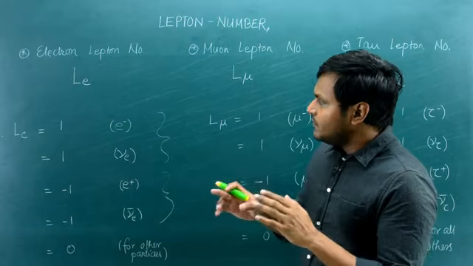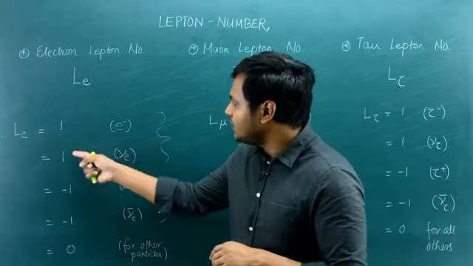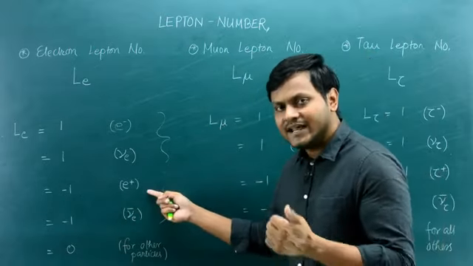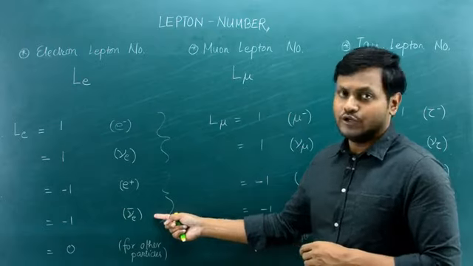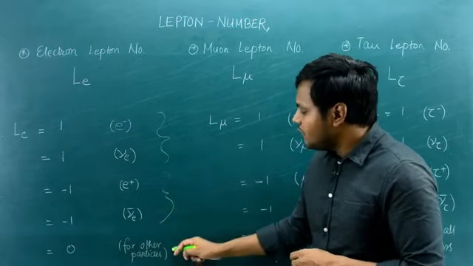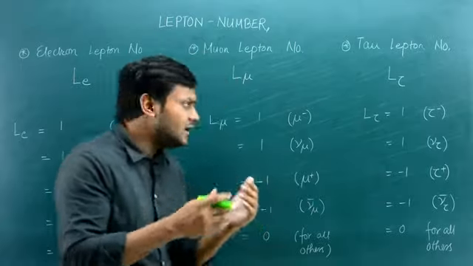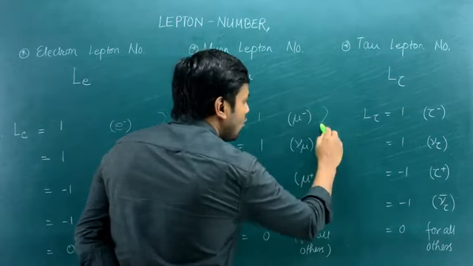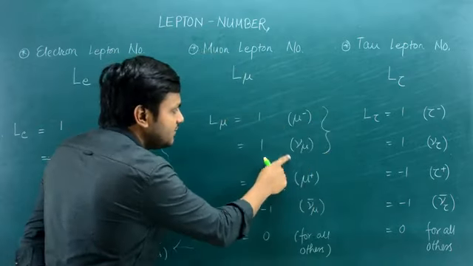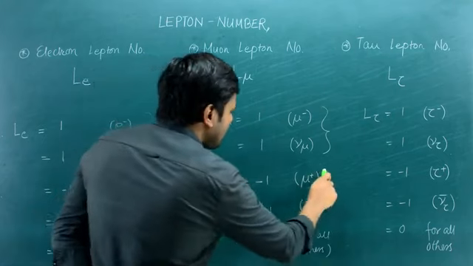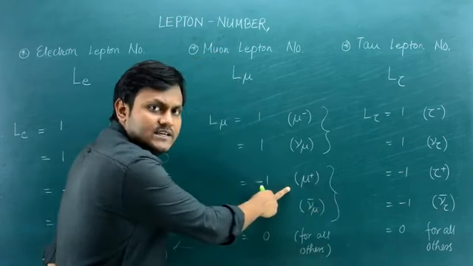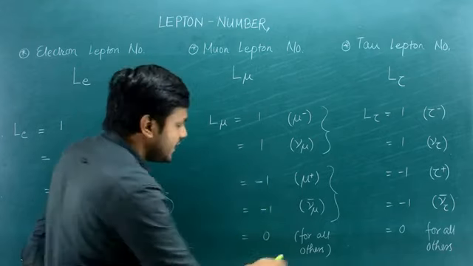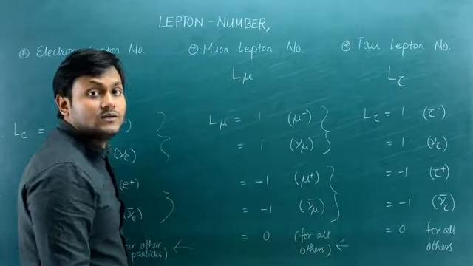The lepton number for the electrons has a value of 1 for the electron as well as the electron neutrino, but it has a value of -1 for the anti-electron as well as the anti-electron neutrino, while it has a value of 0 for all other particles. Similarly, we can associate a muon number which has a value of, in the same way, 1 for the muon particle and the muon neutrino, but it has a value of -1 for the anti-muon particle and the anti-muon neutrino. All right, and it has a value of 0 for all other particles.